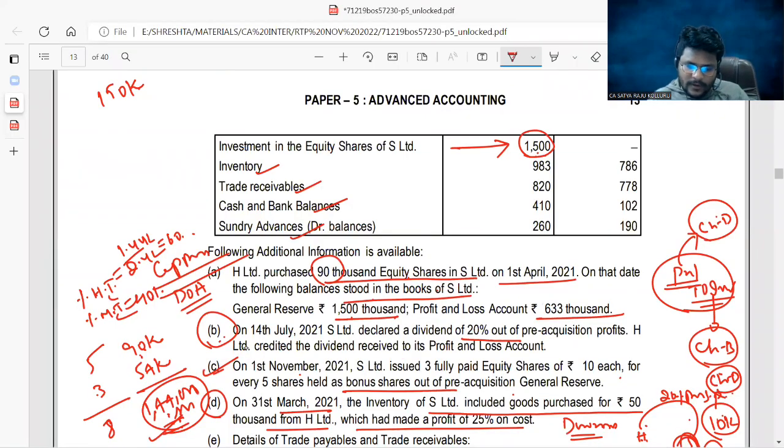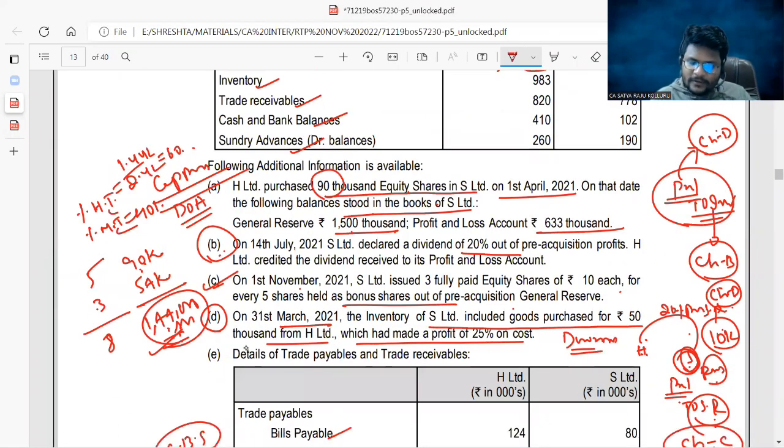Now it is clearly given that bonus shares are issued from the pre-acquisition general reserve. How many bonus shares might they have issued? Please concentrate. For 60%, 54,000 bonus shares issued, right? Then for 100%, how much? 100 into 54 divided by 60%.